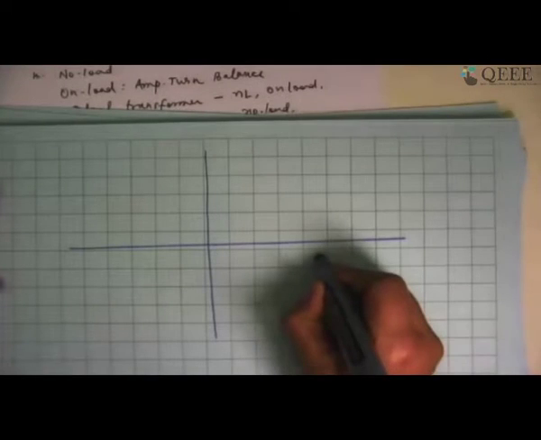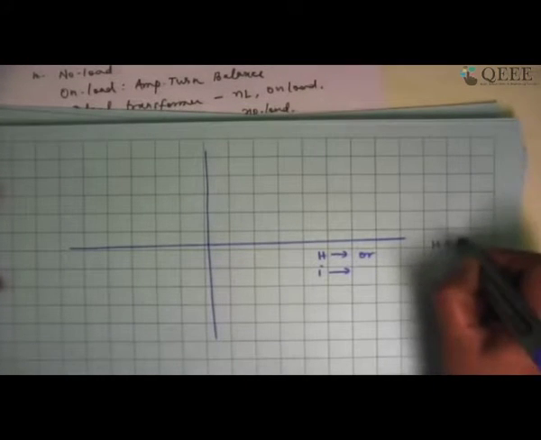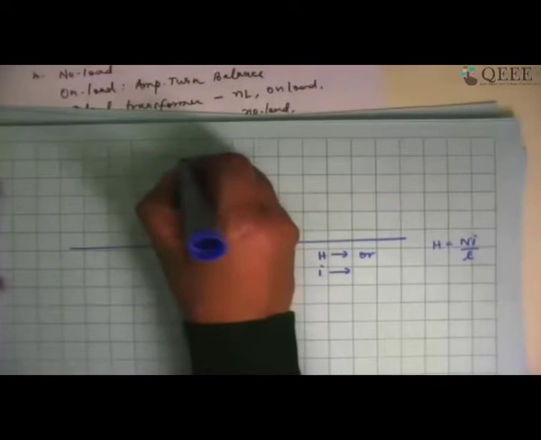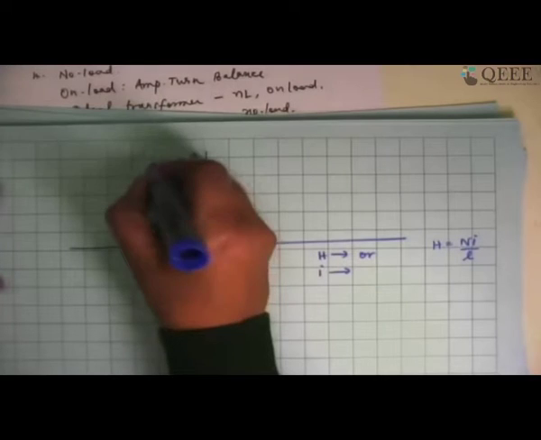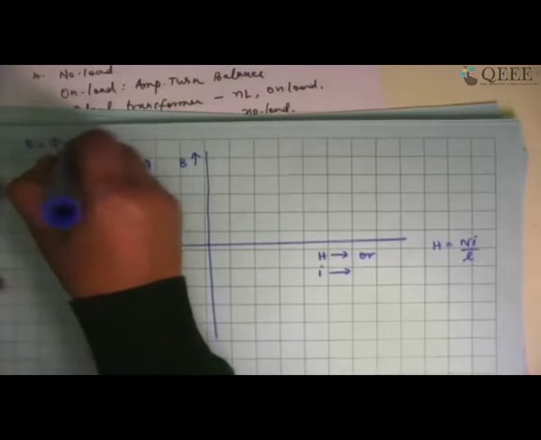On the x-axis it will be H or I, the current or magnetic field intensity. H is equal to Ni by L. And here it is going to be B or flux. B is equal to phi by A, flux divided by area.